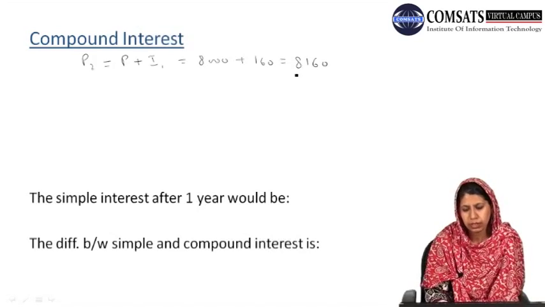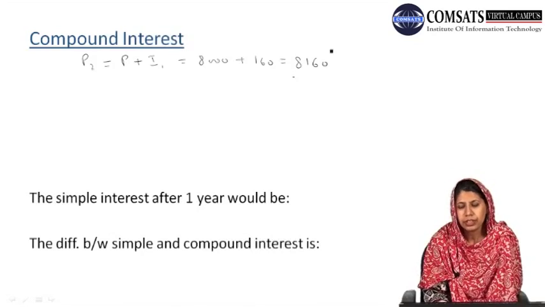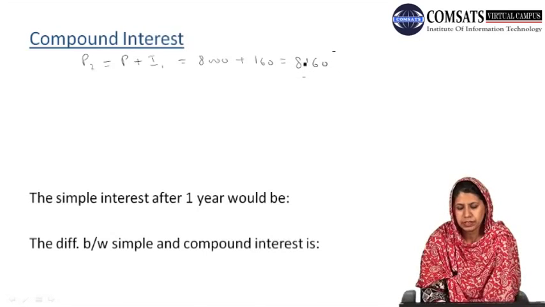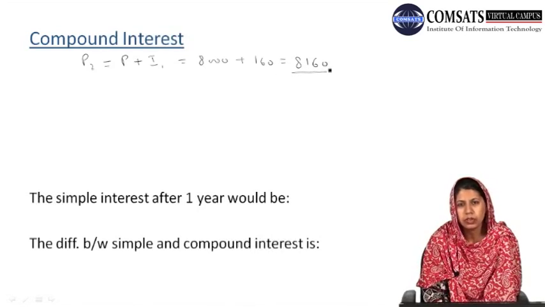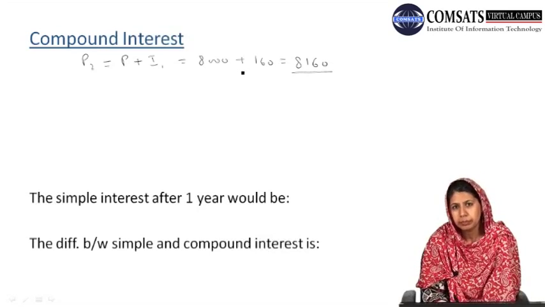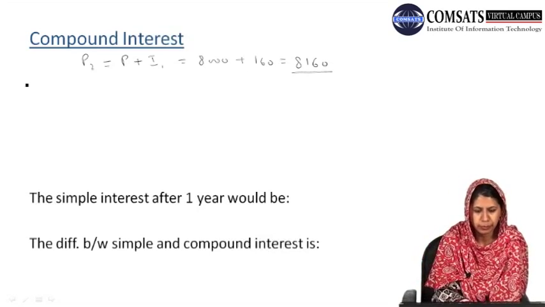Okay, now for the next term or for the next quarter, what we have done here, we have obtained the interest of 160, we have added it to our principal amount, and for the next quarter we will earn the interest on this new amount and not on our principal amount P, which was given before.